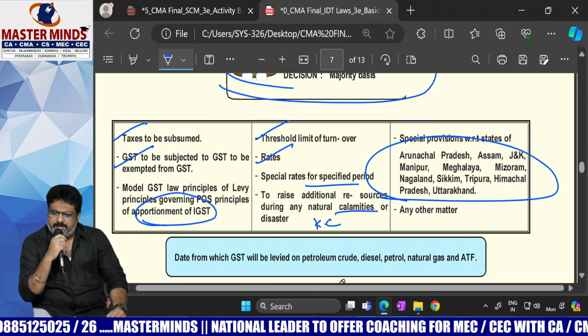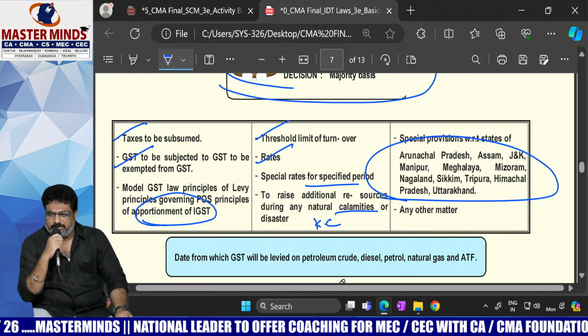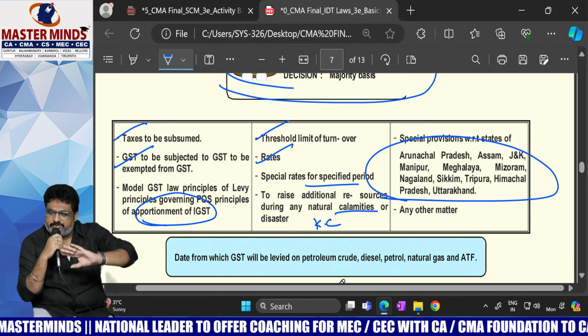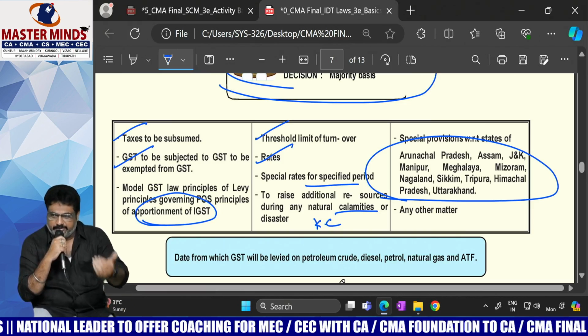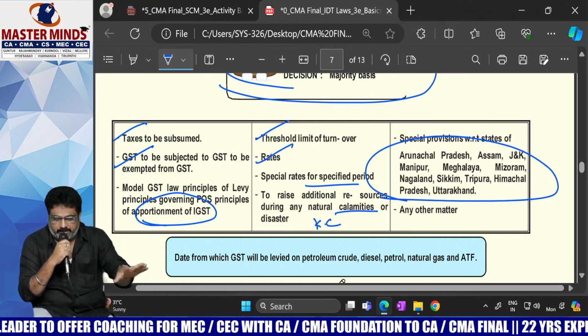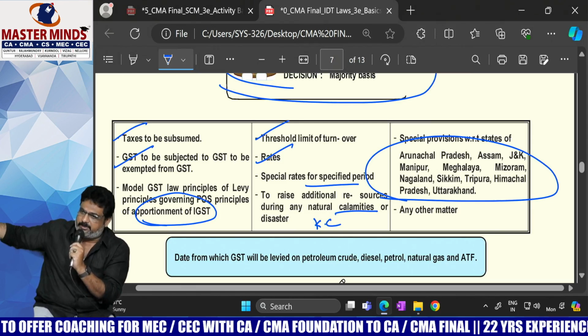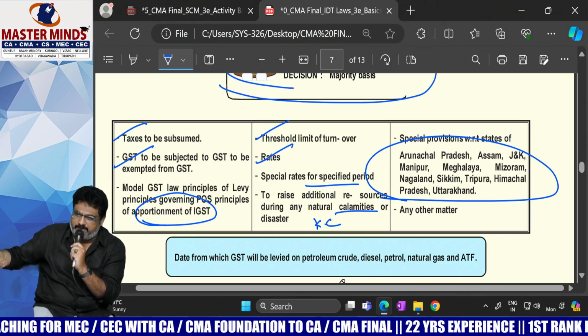Why are they declared special category states? Because they are economically backward. So special rules with respect to these 11 special category states are also framed by GST Council only. These are the various issues the GST Council will handle.